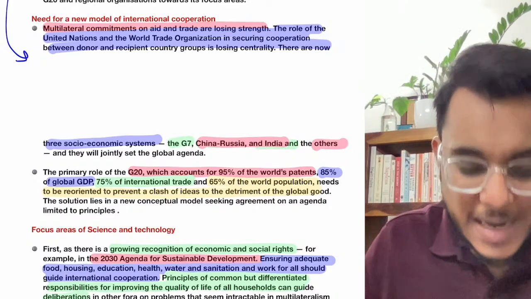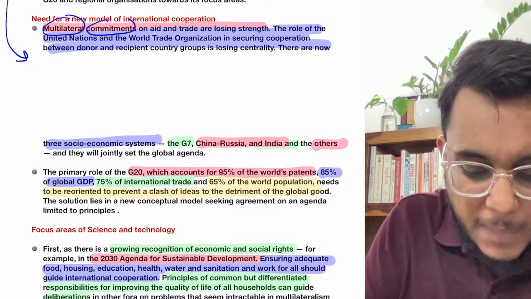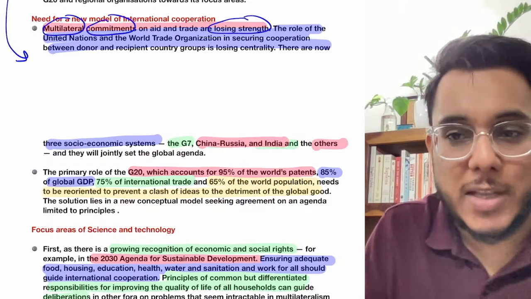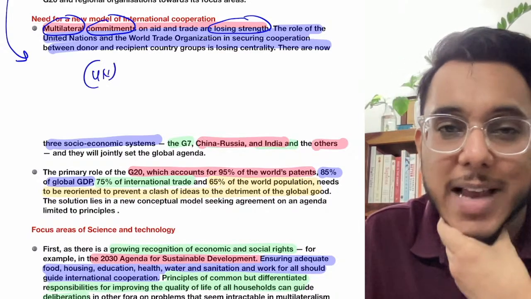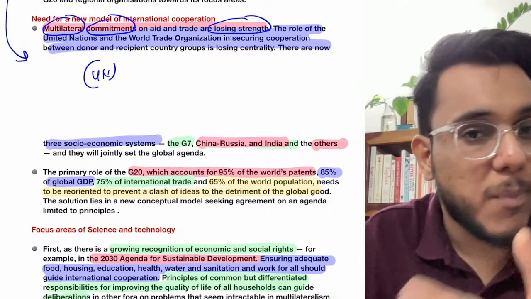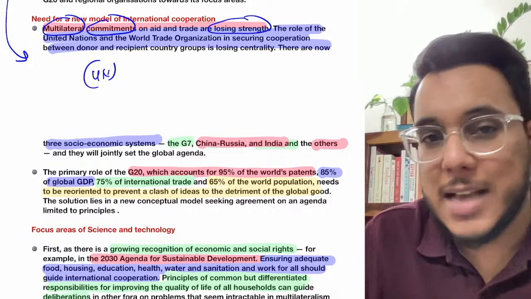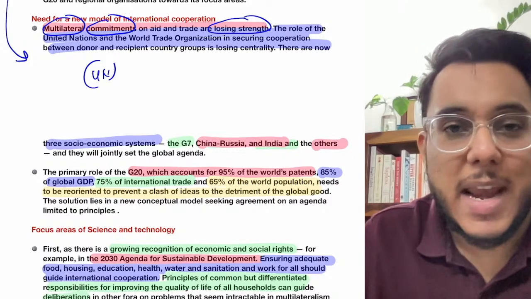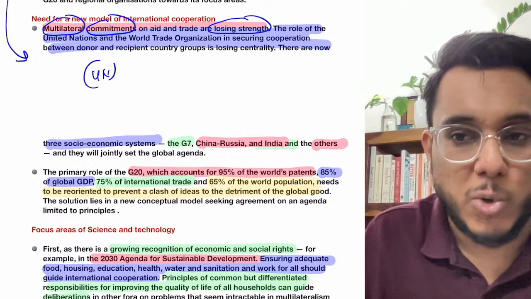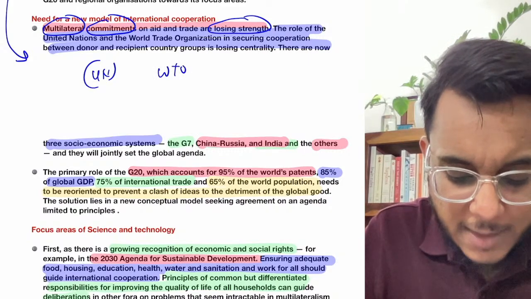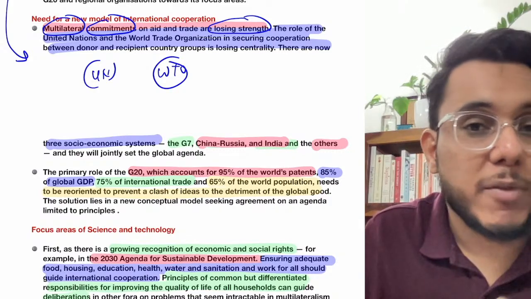Now guys, it has been stated that today, if we see the multilateral organizations and multilateral commitments, they are losing their strength. For example, the United Nations. We have seen that the United Nations has not been able to enforce many important norms. Right now the Russia-Ukraine war is going on. The United Nations has not been able to do much. China has carried out its unilateralism. The United Nations again has not been able to do much. Even in trade, the World Trade Organization has not been able to bring a kind of justice for the